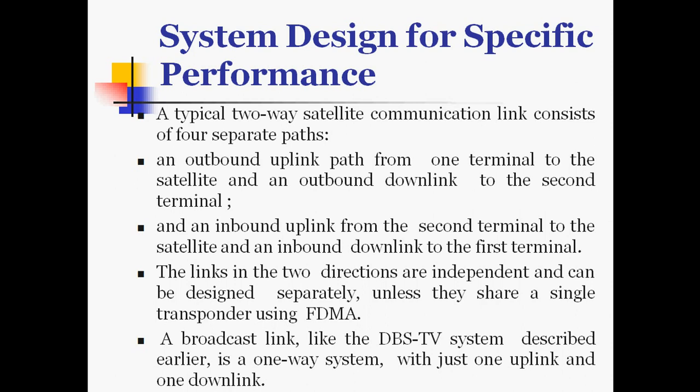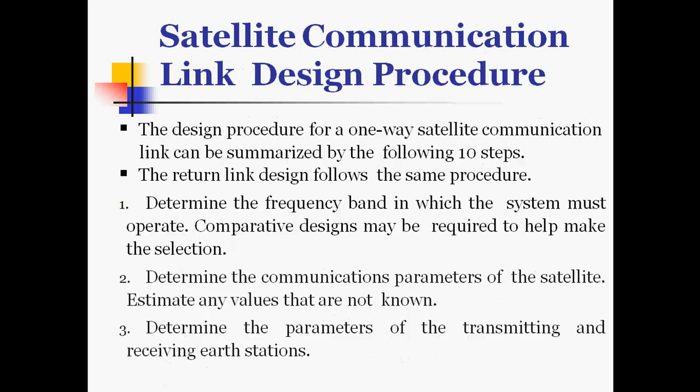In this way, in two-way satellite communication, 4 links will be there. The links in the 2 directions are independent and can be designed separately, unless they share a single transponder which uses FDMA. A broadcast link like the DBS TV system described earlier is a one-way system with just one uplink and one downlink. The design procedure for a one-way satellite communication link can be summarized in 10 steps.